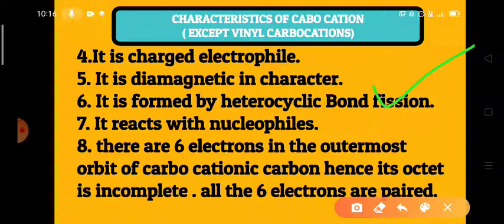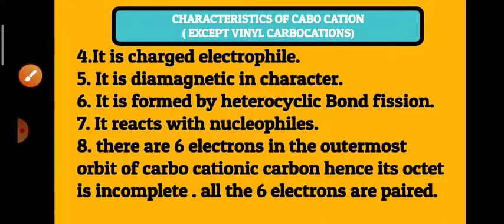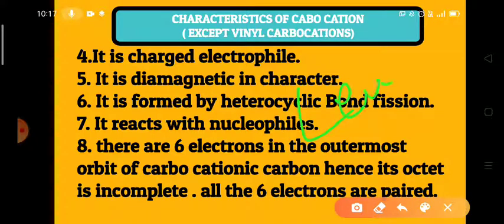As this carbocation is an electrophile, it reacts with nucleophiles. In the carbocation, there are 6 electrons in the outermost orbit of the carbocationic carbon. Hence, its octet is incomplete. All the 6 electrons are paired. So that's why it acts as a Lewis acid. Carbocations act as Lewis acids, that means they act as electrophiles.